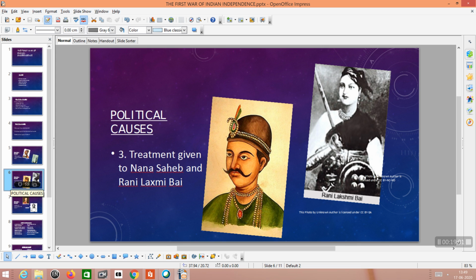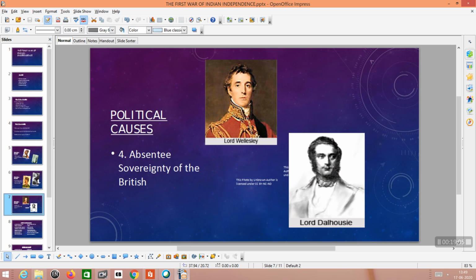And the last one, or the fourth cause for the revolt of 1857, was absentee sovereignty of the British. Absentee sovereignty means that India was being ruled by the British government from England at a distance of thousands of miles.